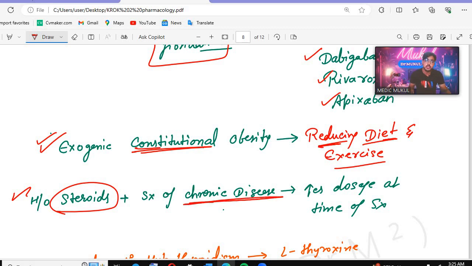So what you have to do, if the patient is already taking steroids and is going to have surgery for some chronic disease, for example chronic cholecystitis, the patient can have surgery for the chronic cholecystitis. So at the time of surgery, you have to increase the dosage to reduce the stress. Okay, so the answer will be that you have to increase the dosage at the time of the